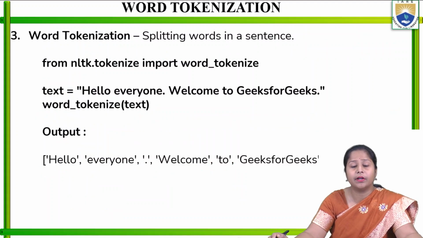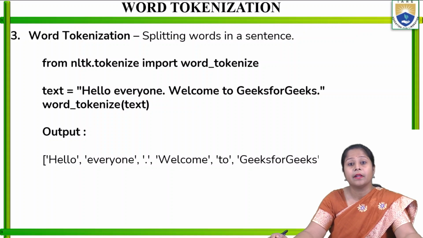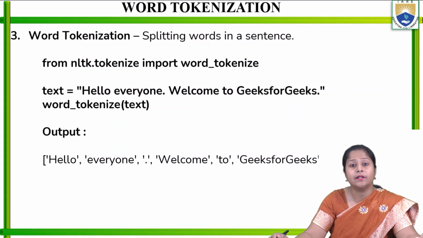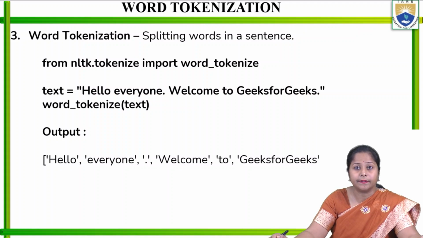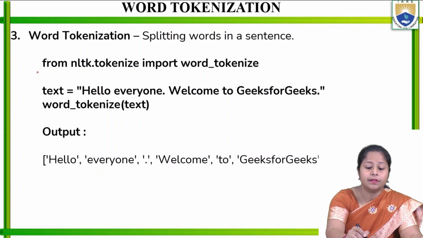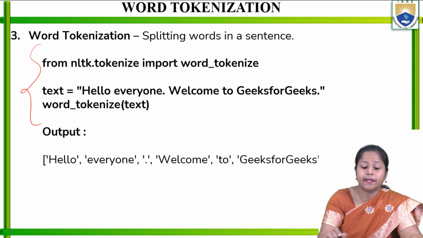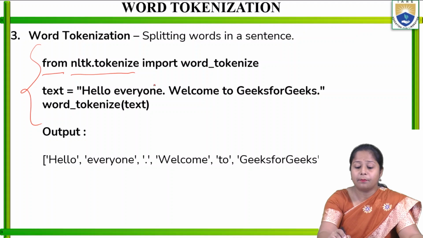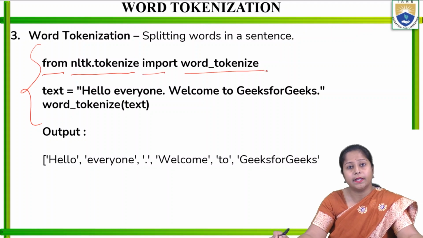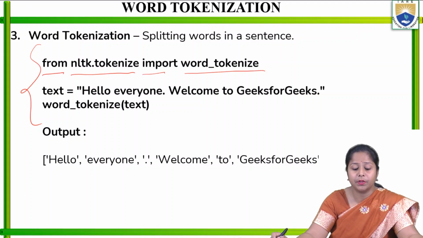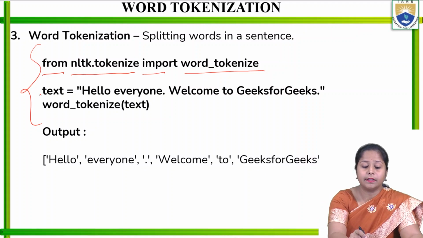Next, I'll discuss word tokenizing, splitting words in a sentence. Now I am going to split the different words as tokens from the different sentences. So let's discuss how I will do that. I will again import nltk, every time I need to do that. In the second line, I will write from nltk.tokenize import word_tokenize, that method I will import, and in the next line I will pass the text in the form of a sentence.